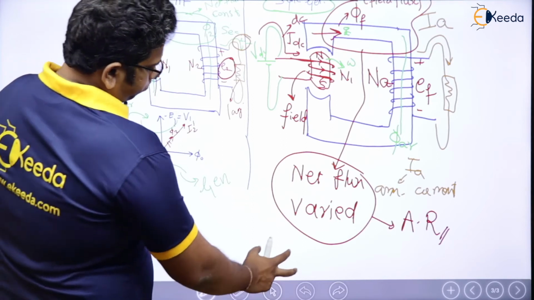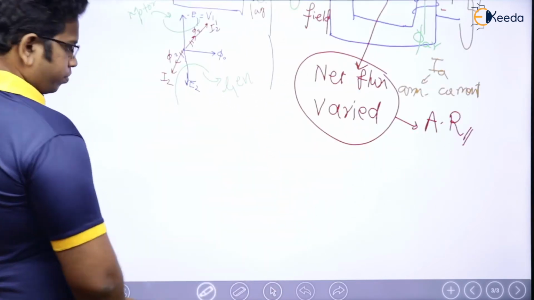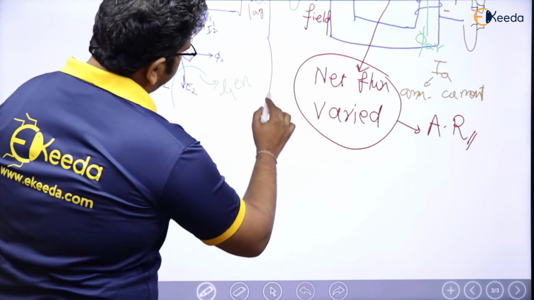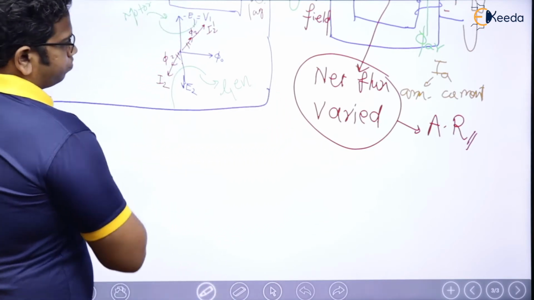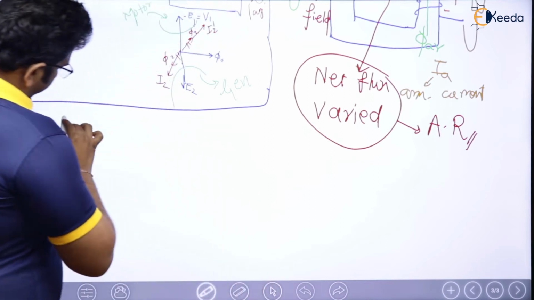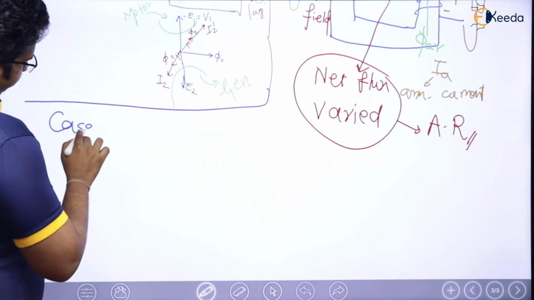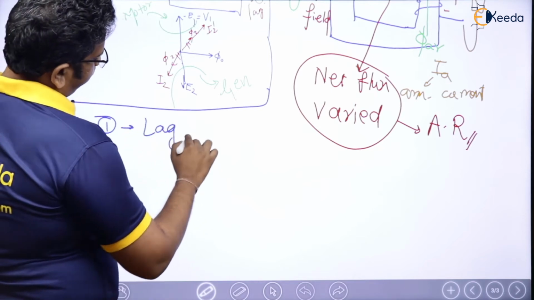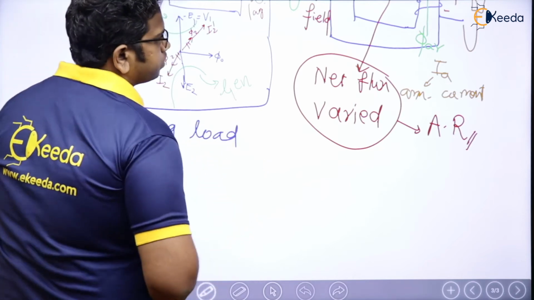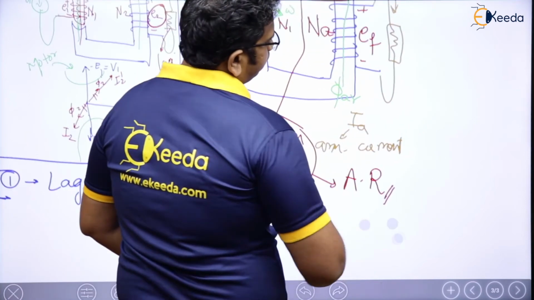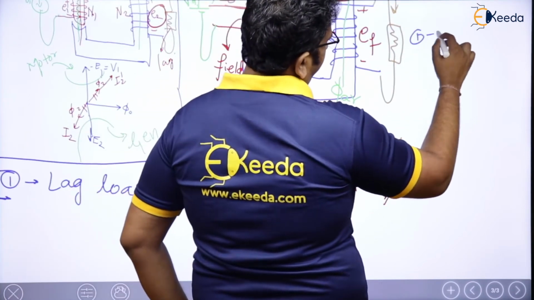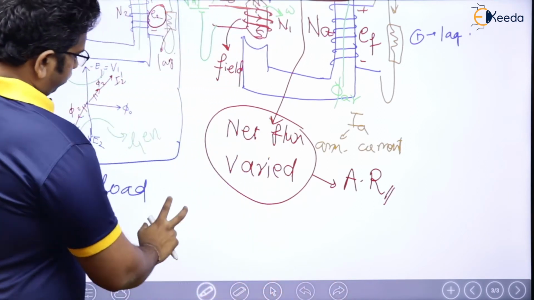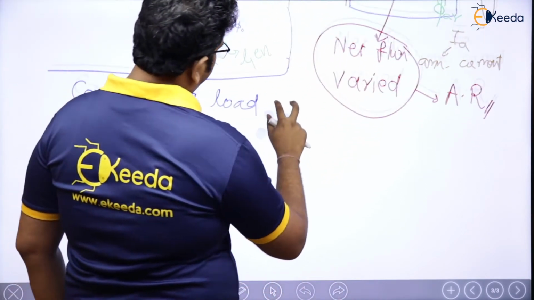Now let us think of the phasor diagram. Let me take case 1, a lagging load. Lagging load in the sense, this armature, this is the load. Let us say in case 1, I am having a lagging load here, which means an inductive load. So let us see how the phasor diagram looks for that.